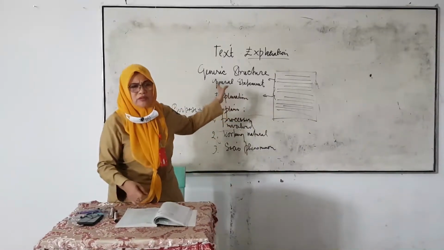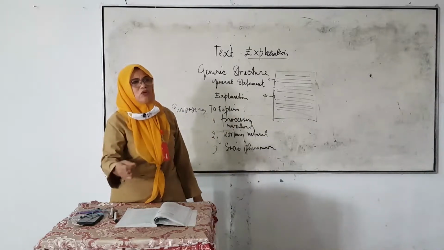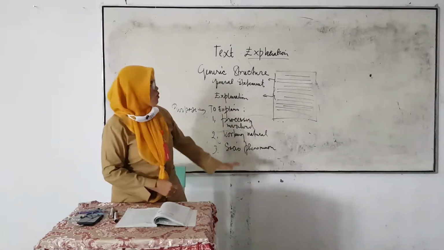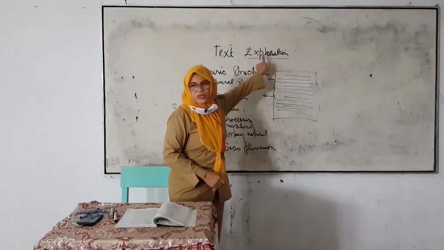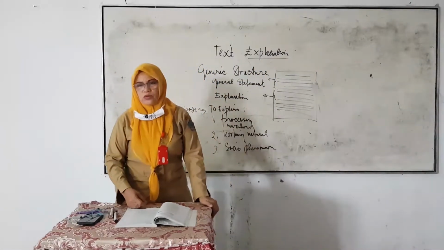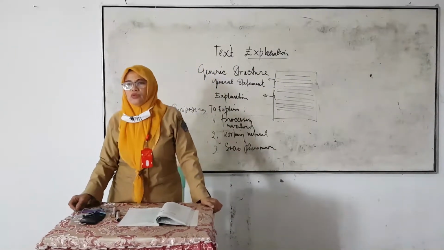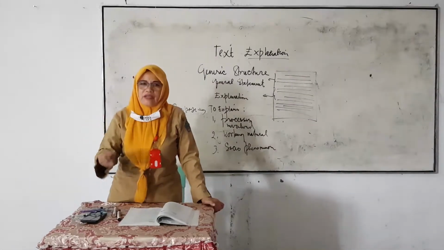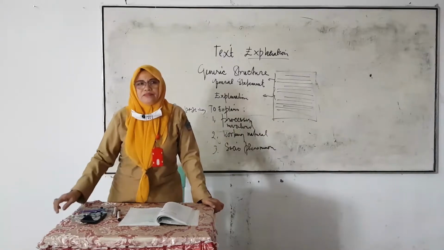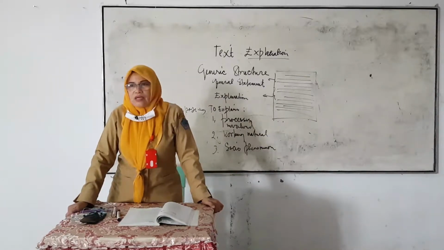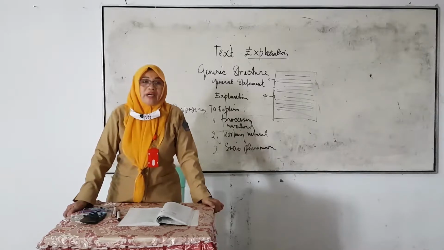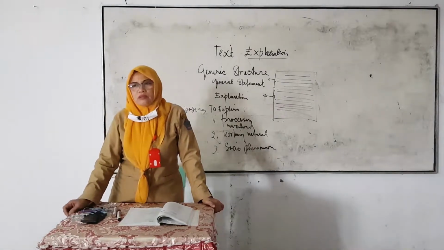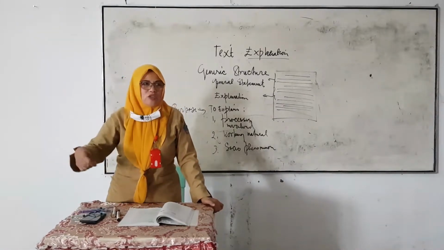Now you have to know what text explanation describes. That is very important because in English, we learn many kinds of text types. Jadi kita belajar text type itu lebih dari 10. We know more than 10 types of text.